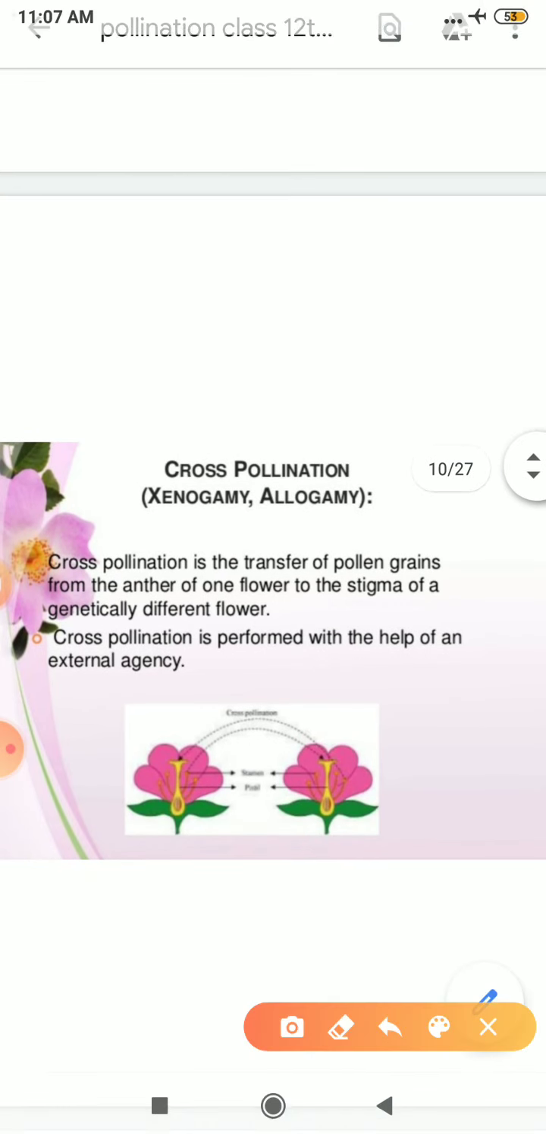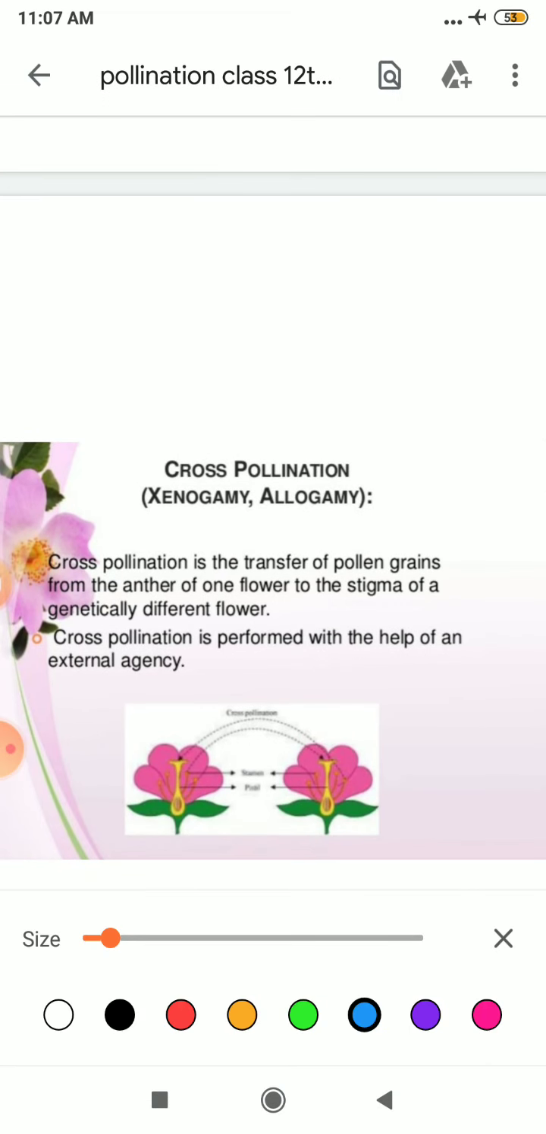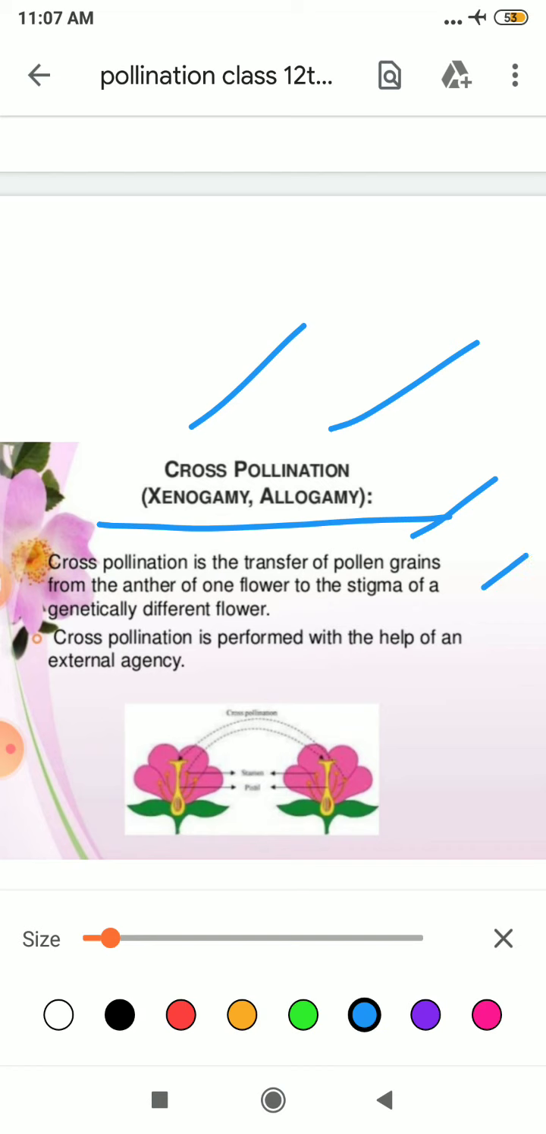After that, cross pollination. What is this cross pollination? Another name of cross pollination is xenogamy or allogamy. Please students, remember the second name of cross pollination. In your exam they will ask you about xenogamy or allogamy. So what is cross pollination? It is the transfer of pollen grain from the anther of one flower to the stigma of a genetically different flower. Clear? Genetically different flower.